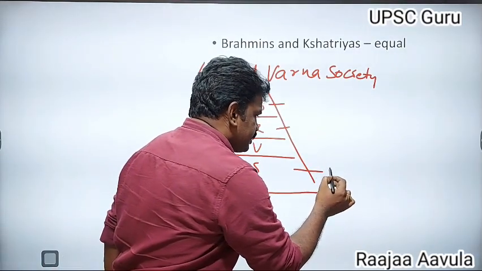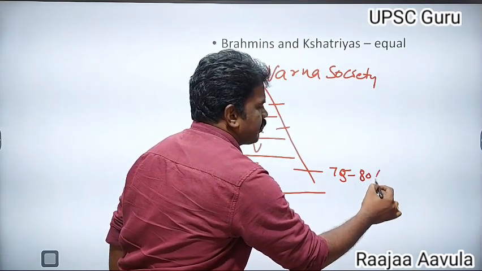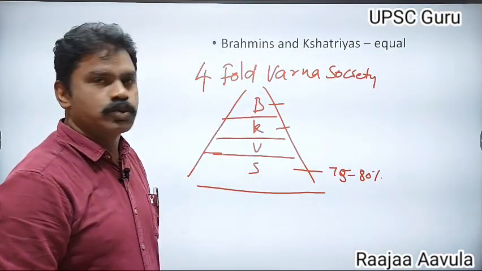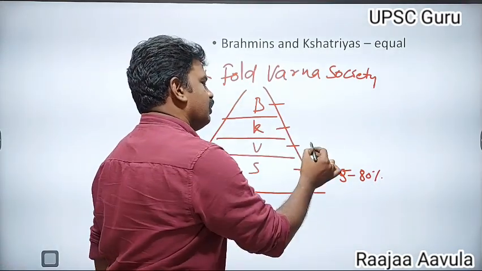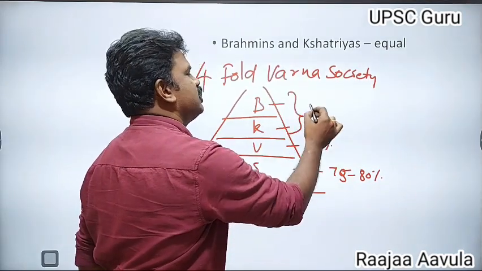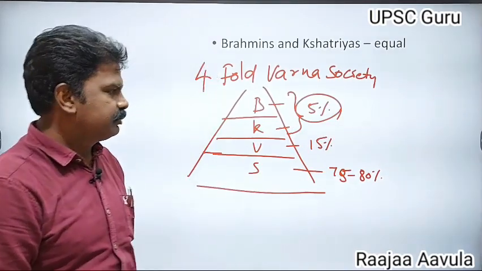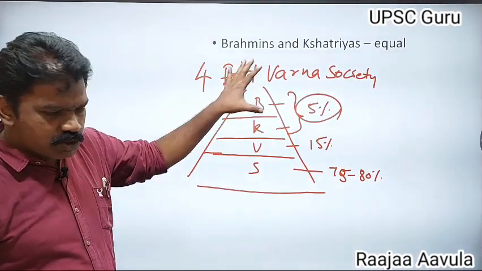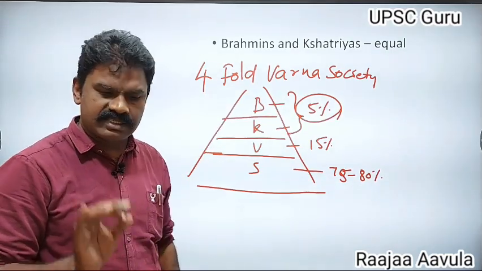Nearly 75 to 80% of people were Sudras in the society. Vaishyas were around 15%. Kshatriyas and Brahmins were only around 5% of Indian society. So this is what is called a pyramidal Varna system.